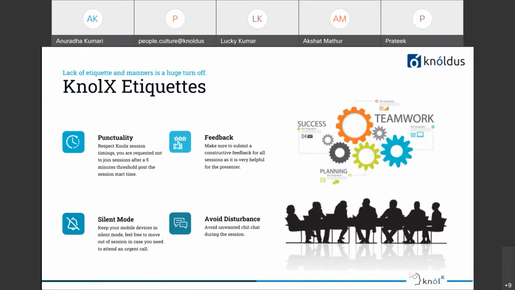Let's take a look at the knowledge session etiquette. First, respect the session timing and keep your mobile device in silent mode, and make sure to submit constructive feedback and avoid disturbance.